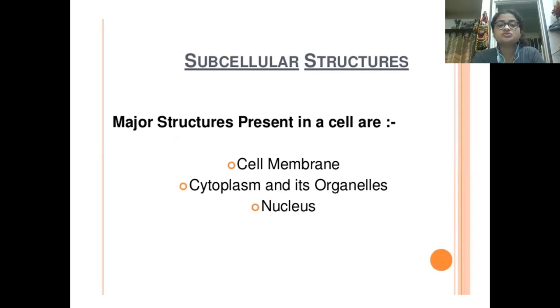Now, coming on to the subcellular structures. Subcellular structures mean mainly the cytoplasm and the cell organelles, as I said, because in the cytoplasm mainly the cell organelles are present. Also obviously the nucleus. The nucleus is also a very important structure that is present inside the cell. Okay, and obviously the cell membrane. So these three things make up the major subcellular structures. Firstly, the cell membrane, which is also known as the plasma membrane. Secondly, we have the cytoplasm and the cell organelles, as I mentioned. And thirdly, we have the nucleus.